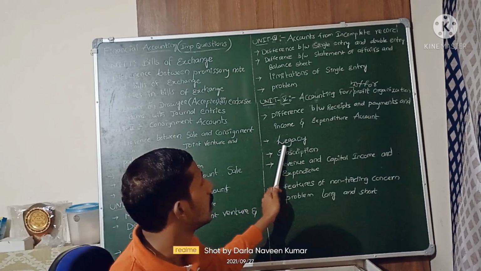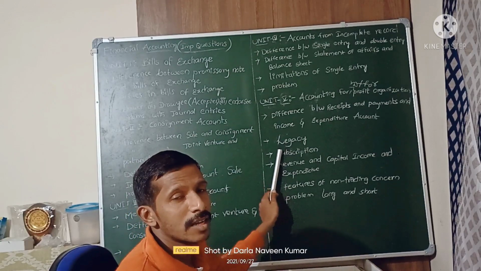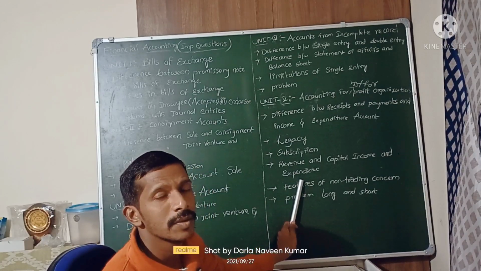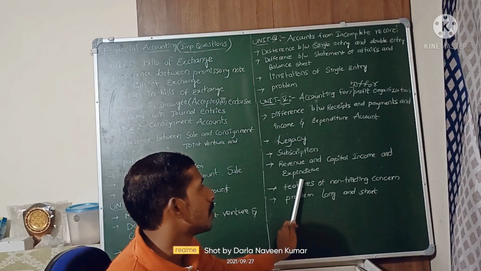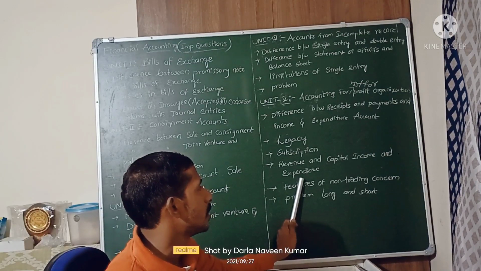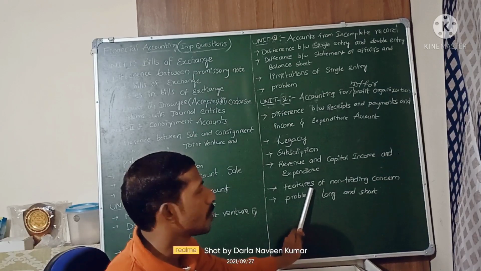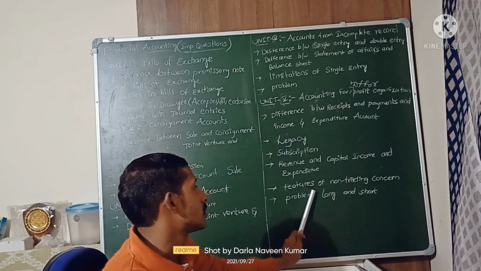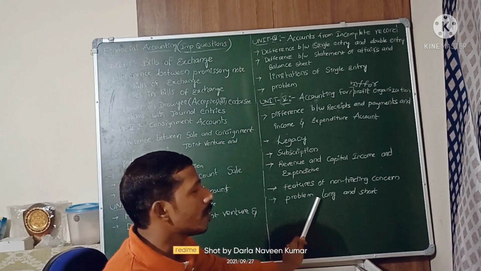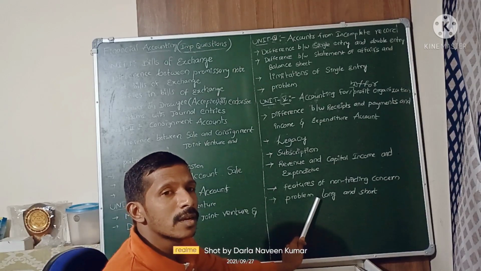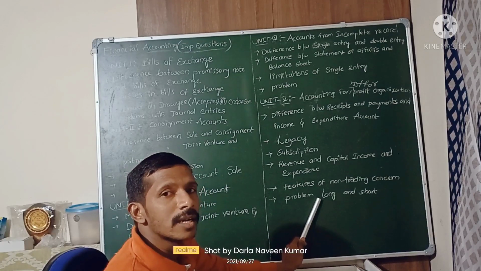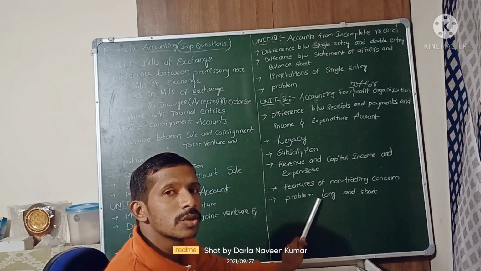They will also ask short questions on legacy, subscriptions, revenue and capital, income and expenditure, revenue expenditure. Features of non-trading concerns: what are the features? It is mainly on services. And problems: he will ask compulsorily one long problem and one long theory, and one short theory and one short problem also we are expecting from this chapter.